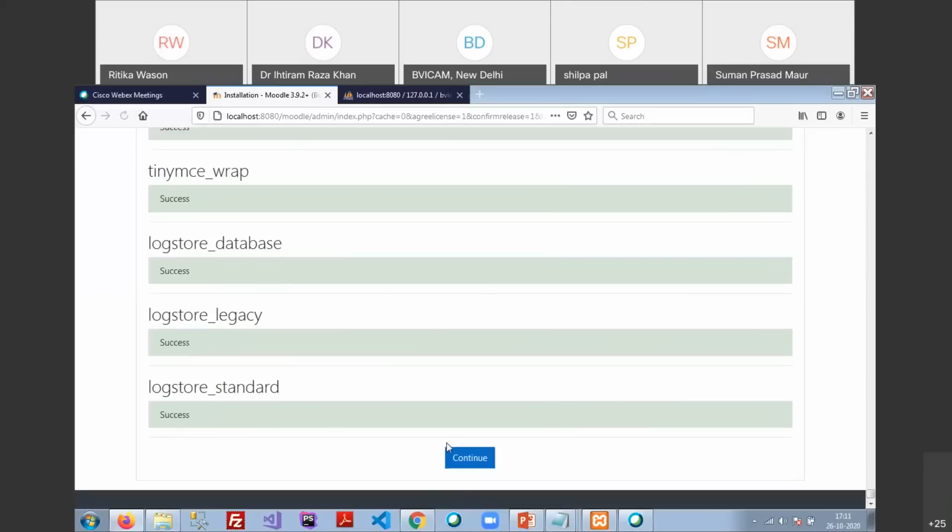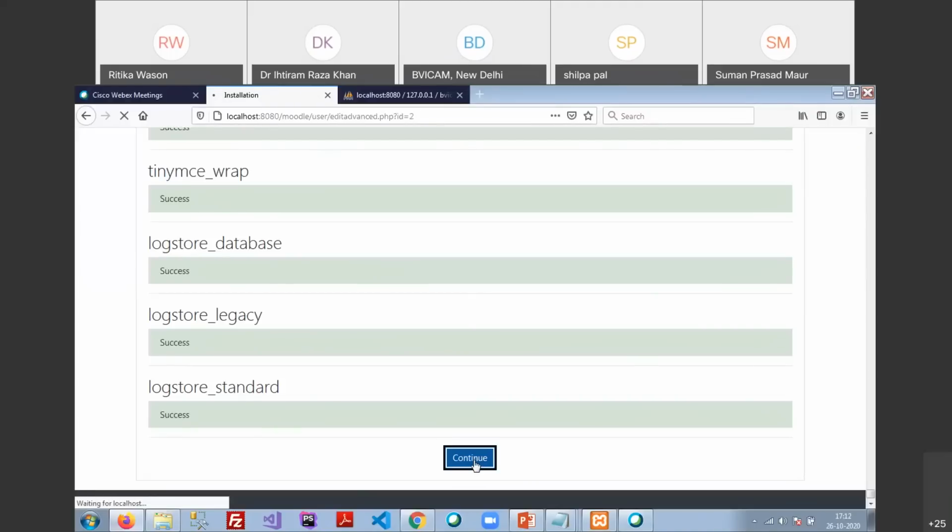Now click on continue. After completing these things, click on continue, and now it will redirect you to another page. The first page is to create the first user for Moodle. Let me clear one thing.